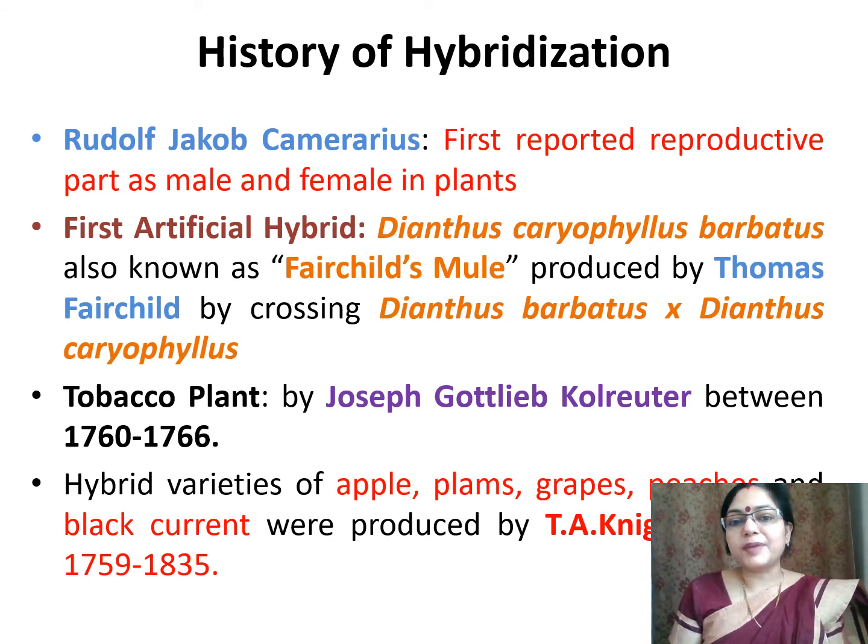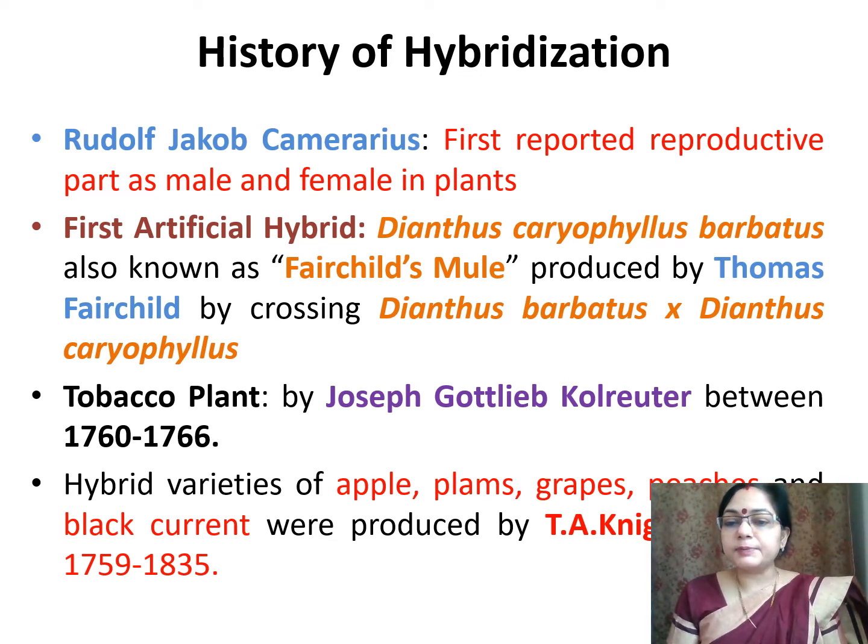Rudolf Jacob Camerarius was the first who reported the reproductive parts as male and female in plants. The first artificial hybrid was produced by Thomas Fairchild. He crossed Dianthus barbatus with Dianthus caryophyllus, and the hybrid Dianthus caryophyllus barbatus was also known as Fairchild's Mule.